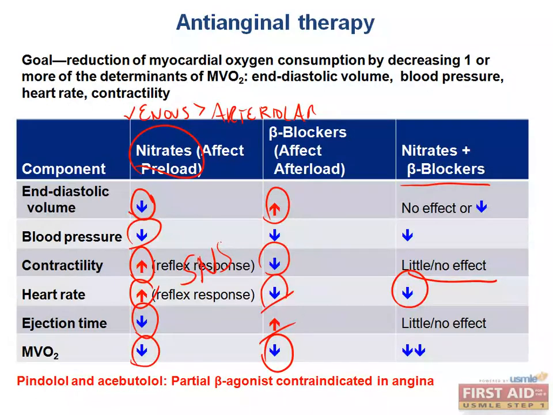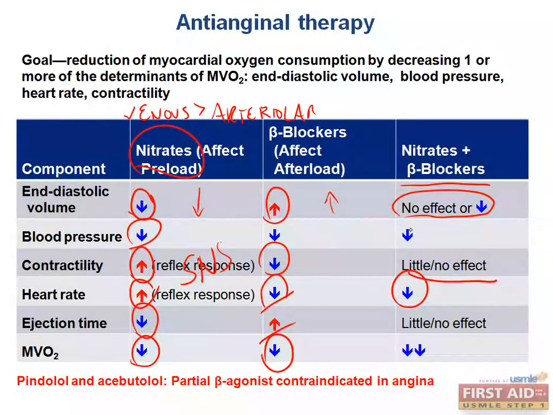With both of these components, we expect no effect or a slight decrease in the end diastolic volume because beta blockers raise it due to the accumulation of more blood because we have a less effective systolic period, combined with a decrease in the end diastolic volume that you see with nitrates because they cause venous pooling and less return to the heart.